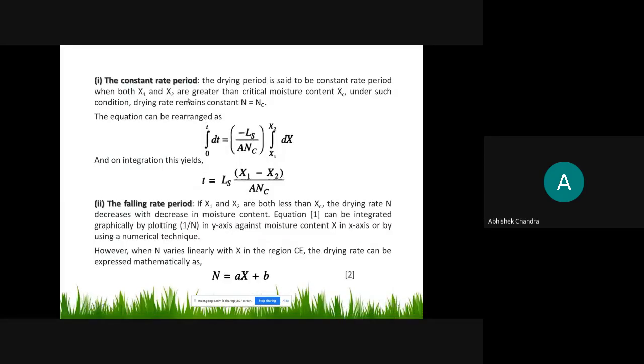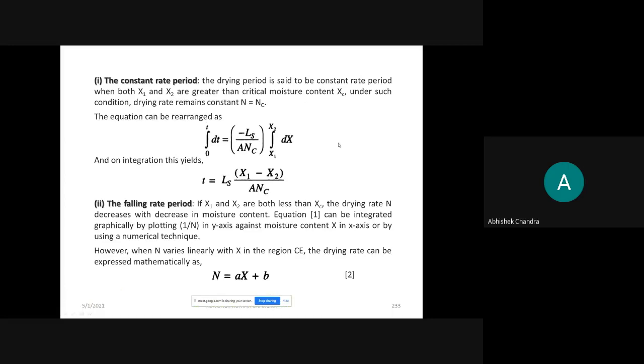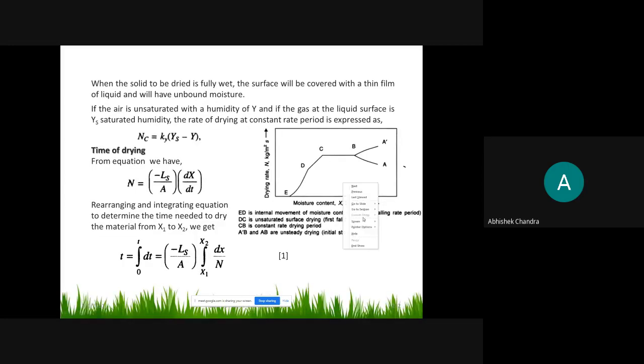यानी the constant rate period में the drying period is said to be constant rate period when both x1 and x2 are greater than the critical moisture content. वही जो case we have taken कि up to this point, यानी the moisture content from this point to this point है ना. We are not considering up to this moisture content, यानी this is known as a critical moisture content है ना. तो we have taken कि the x1 and x2 is greater than the xc.